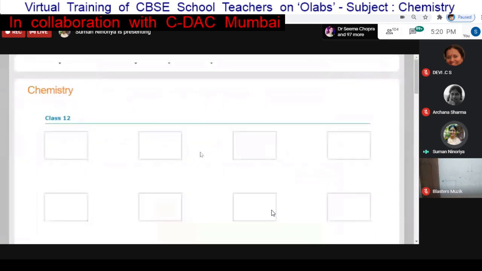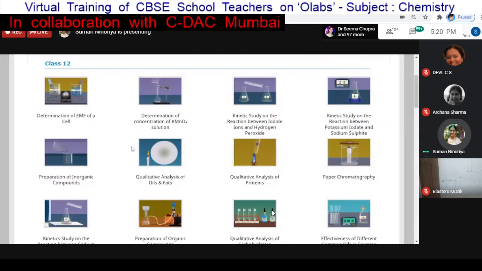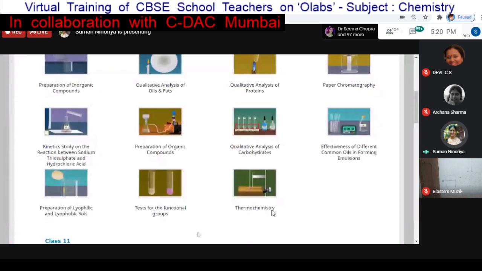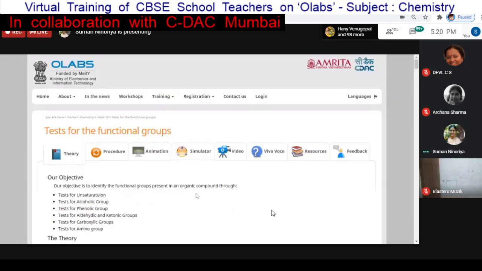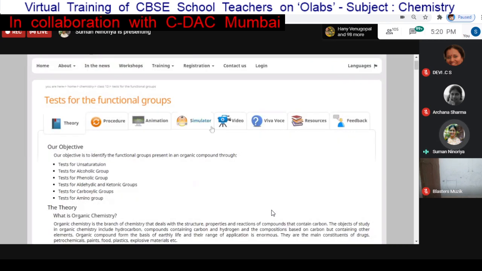So we will take one activity from class 12. In class 12th, one participant requested the test for the functional group, so we will go for this test for the functional group. Other experiments are also there. You can just see the list there on the website. So this is the test for the functional group.